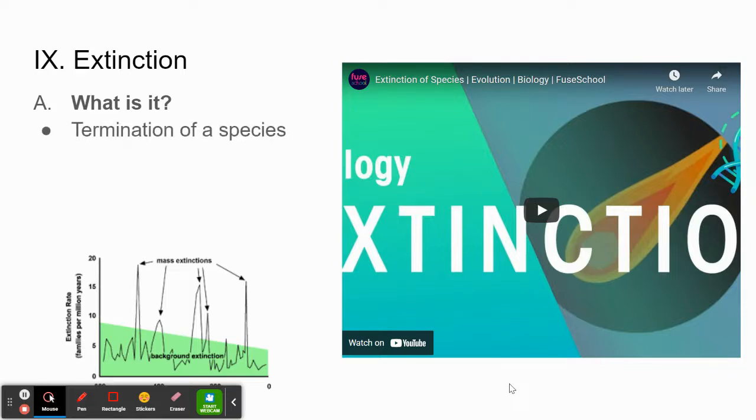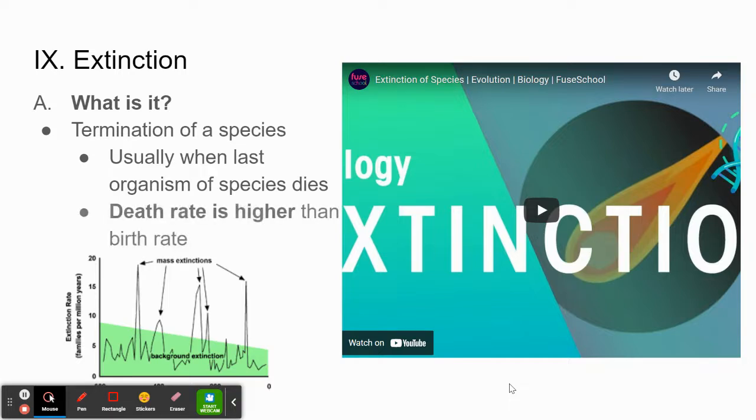Really, the termination of a species. Usually, specifically, what's happening is that the last organism that is capable of reproducing within that species dies. That's when we experience extinction. Now, extinctions happen when the death rate of a population is higher than the birth rate of a population. So more individuals are dying than are being replaced.